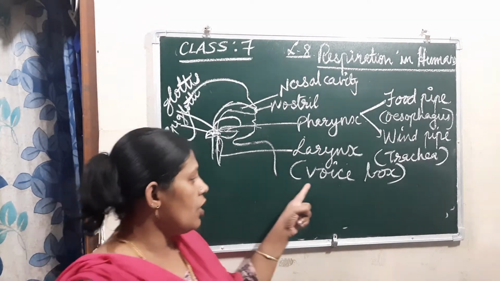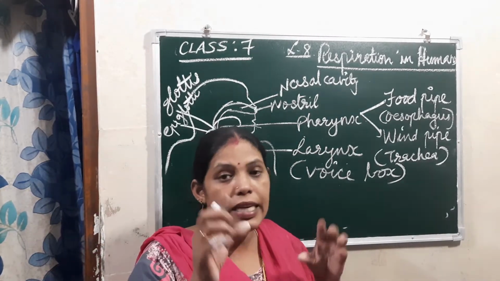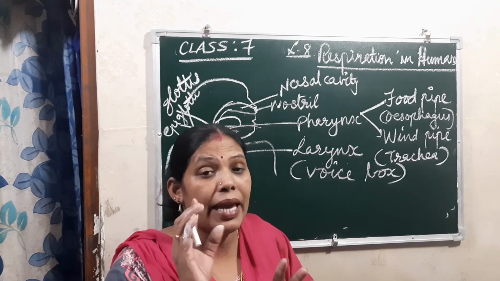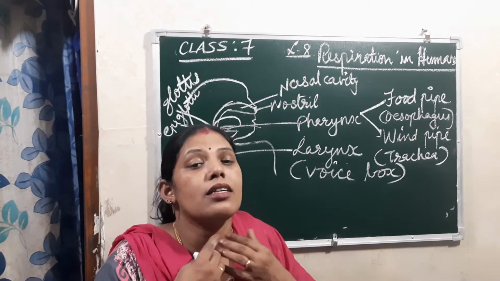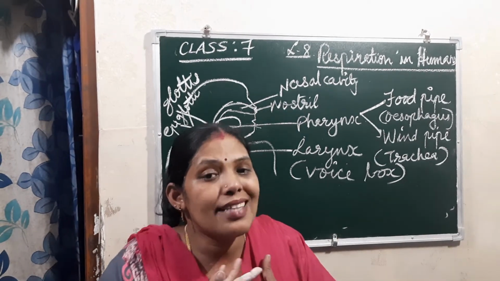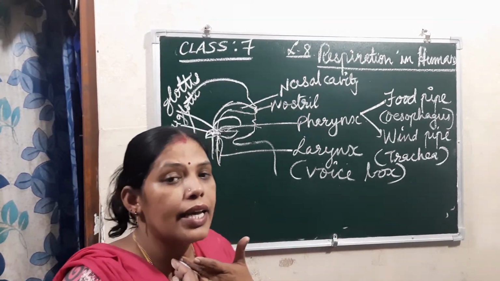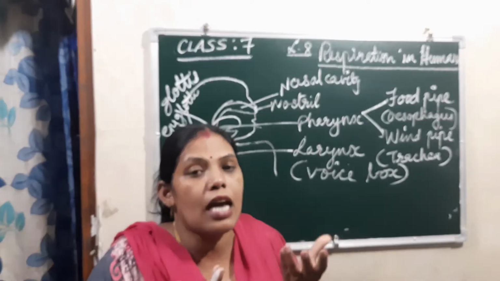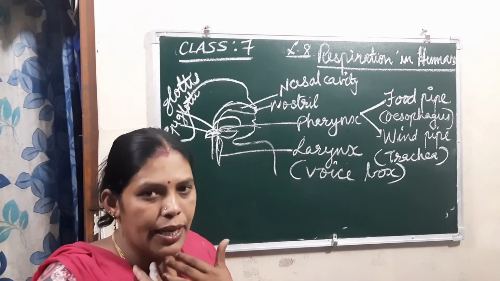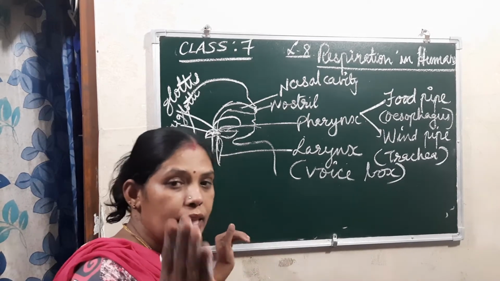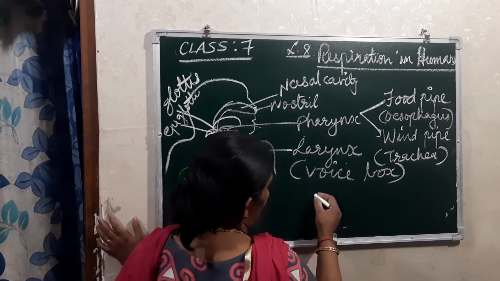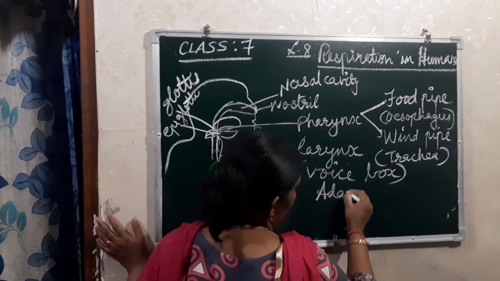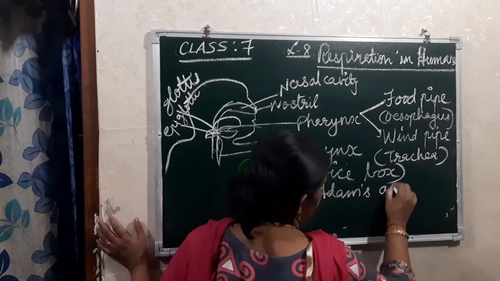And see, not only that, the voice box in men protrudes. That means it comes out a little bit, swells out, and gives a different sound for adult men. So for them it is known as what? Adam's apple. Okay, Adam's apple.